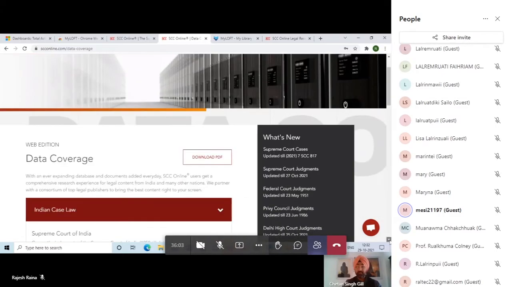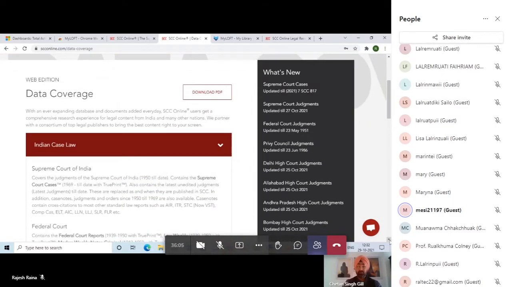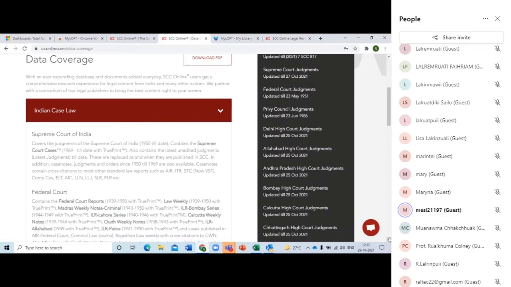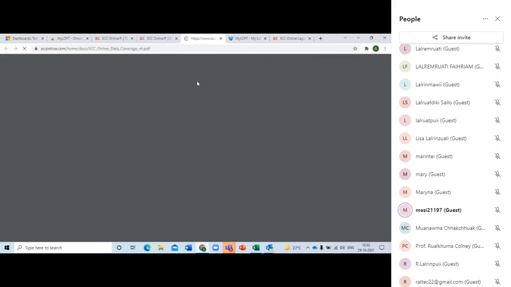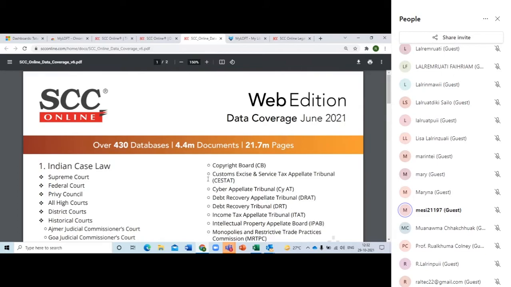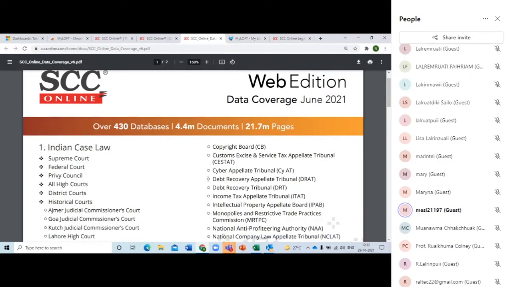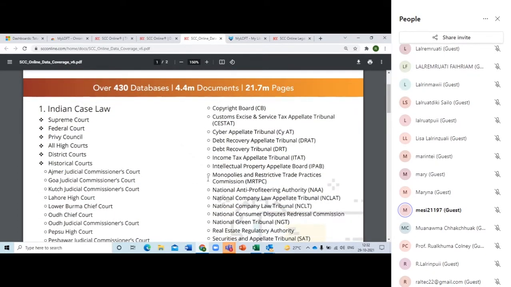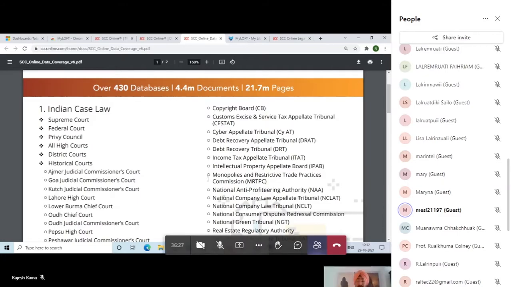You can scroll down and you can see it says Supreme Court from which period to which period, Federal Court, Privy Council from which period. Year-wise information has been mentioned out here, so that we know from which era we are getting this information. Just to give you a good synopsis, we're giving you this quick PDF file. So Supreme Court judgments, all the high courts, and a few handpicked judgments of district courts are available over here.